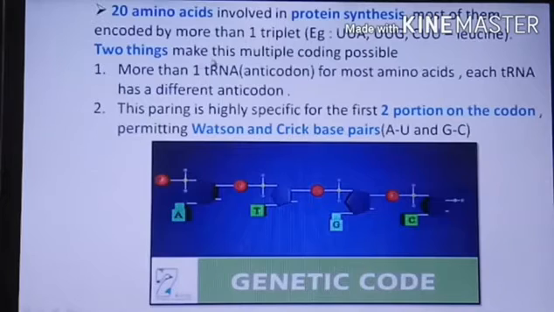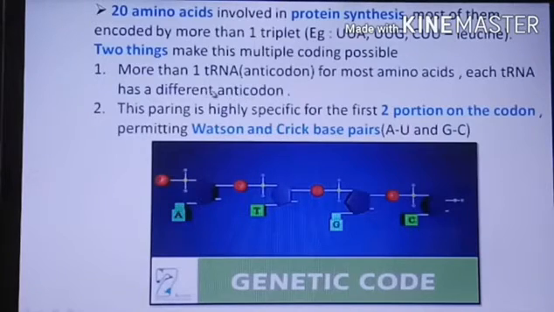Two things make this multiple coding possible. The first is more than one tRNA. tRNA is transfer RNA, and it has the anticodon that pairs with the codon, for example UUA. So there is more than one tRNA for most amino acids, and each tRNA has a different anticodon.